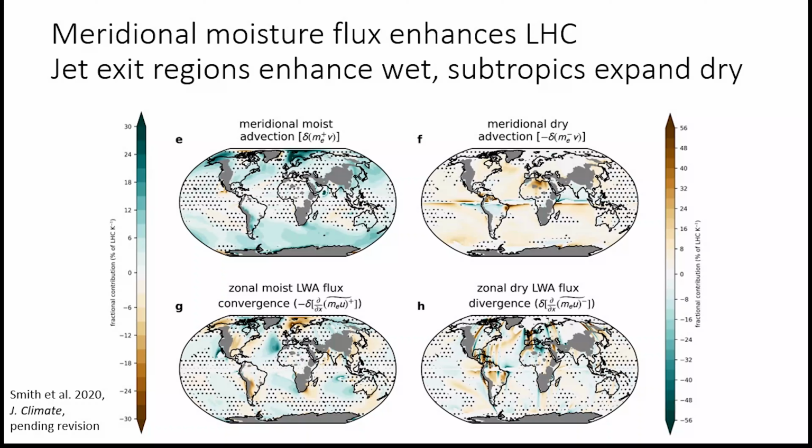Overall, the meridional flux terms act to enhance the LHC. Moist fluxes enhance the wet LHC poleward of present-day storm track regions, consistent with the poleward shift. The contributions from the zonal flux convergence are more varied and notably more uncertain than the other components. However, some patterns emerge. These contributions increase the wet LHC in jet exit regions, particularly the North Atlantic, and decrease it in jet entrance regions. The zonal flux convergence contributions increase the dry LHC at the margins of subtropical anticyclones, showing it is crucial in communicating the impacts of subtropical expansion to the LHC.